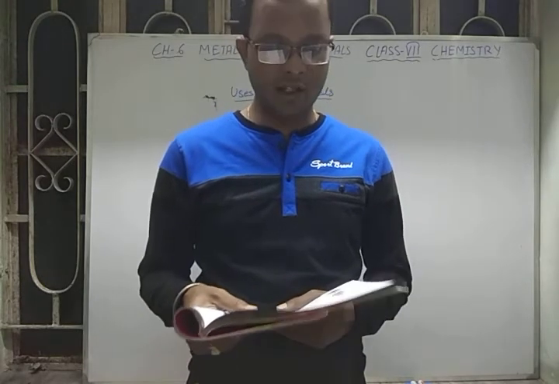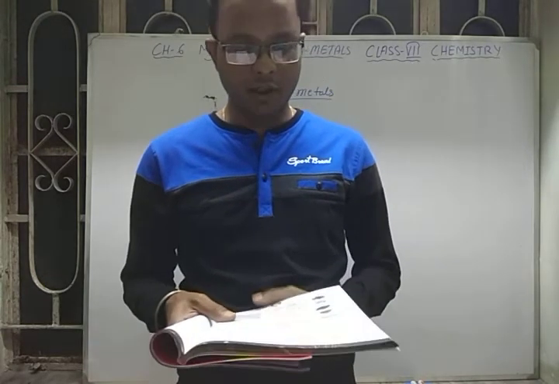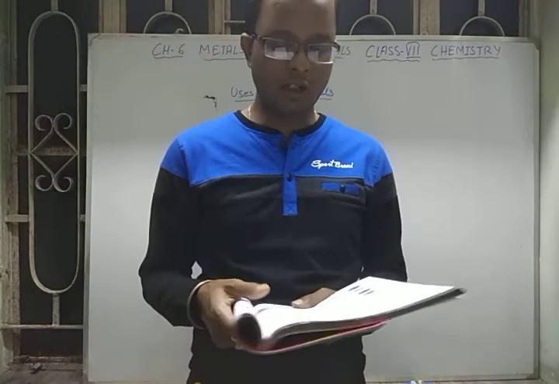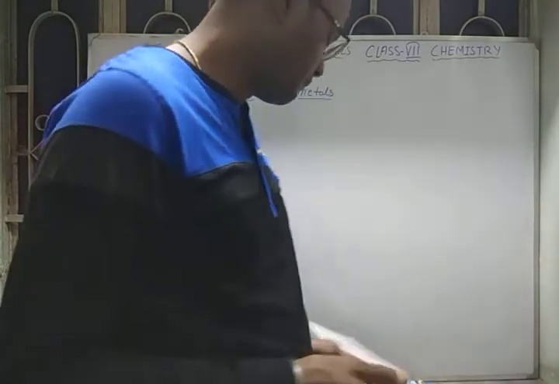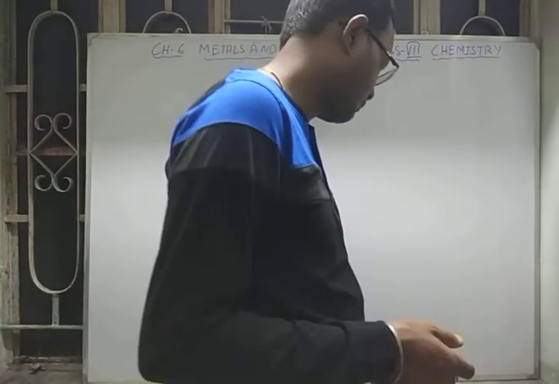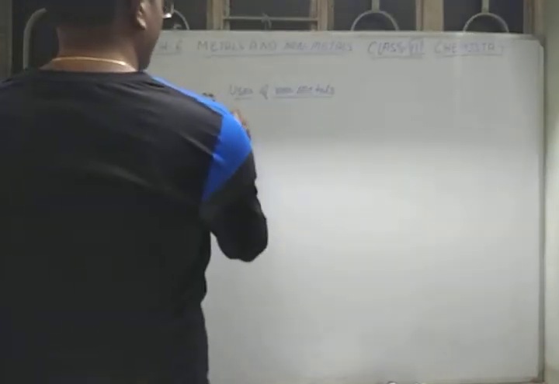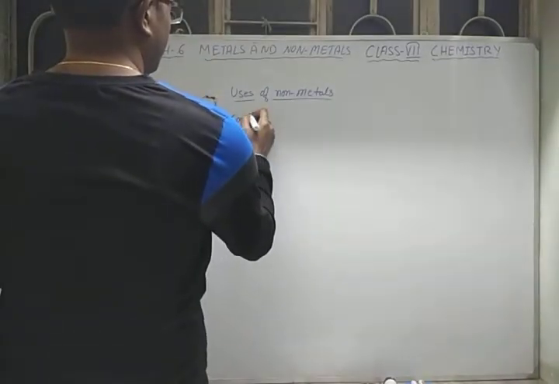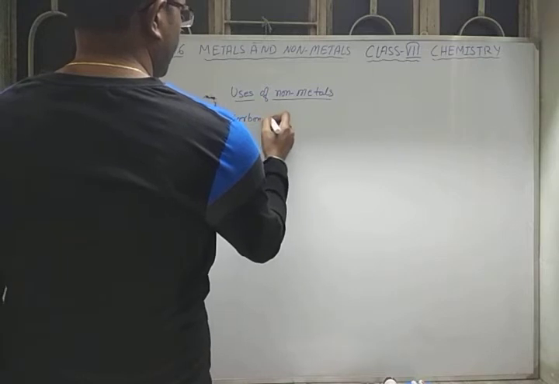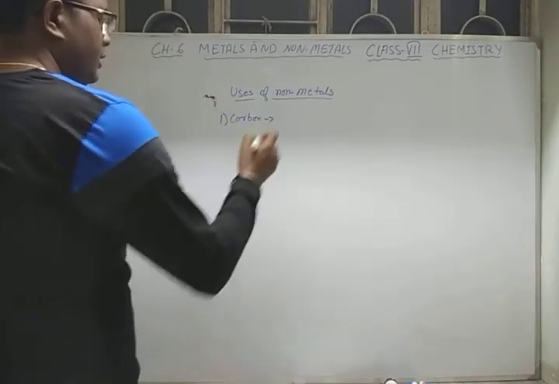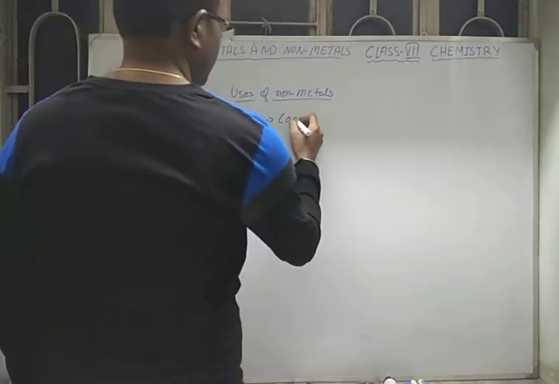carbon. As you know, carbon occurs in many forms. First of all, if I write carbon, we use carbon in the form of coal.